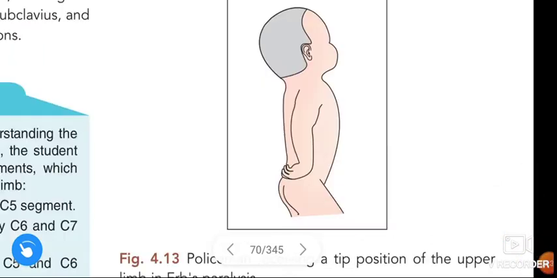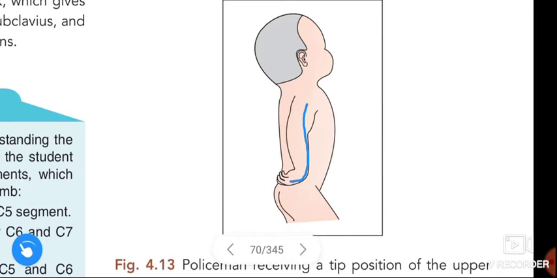See this figure. This is the policeman's tip position of the upper limb in Erb's paralysis.